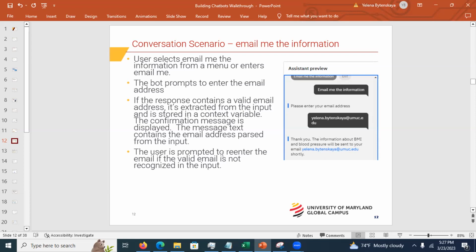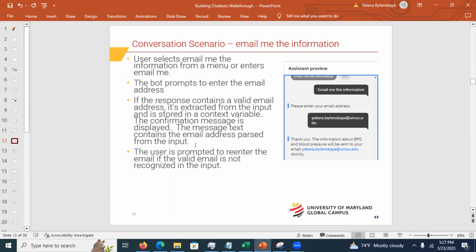But the problem is you don't want it to be an infinite loop, right? So perhaps in my case, I just did 3 attempts. If you enter an invalid email on the third attempt, it's going to stop. Another thing, maybe I'm uncomfortable with giving an email, right? So maybe I want to stop. I should be able to exit a certain part of the conversation at any time.